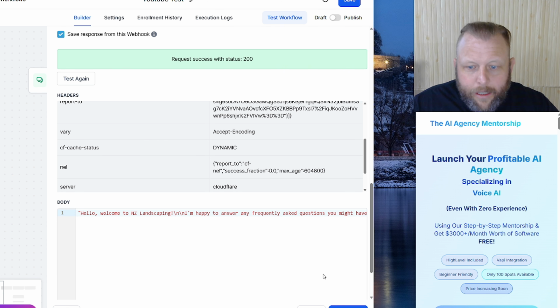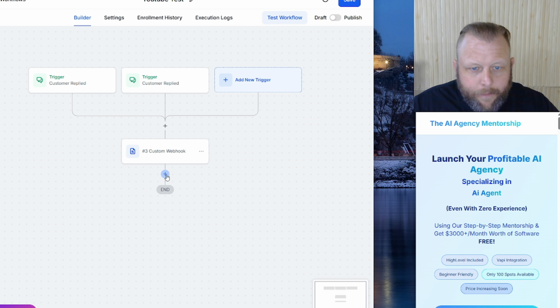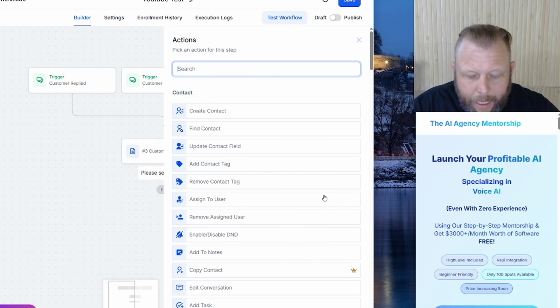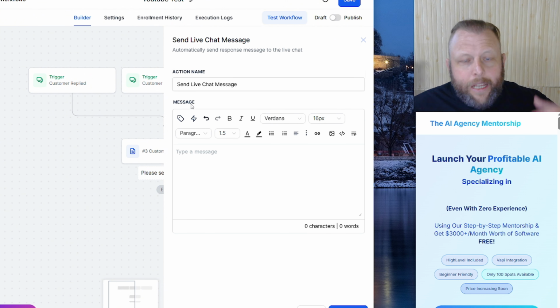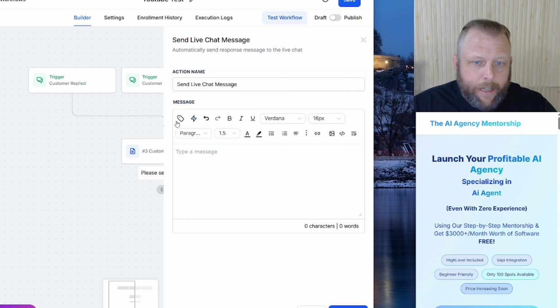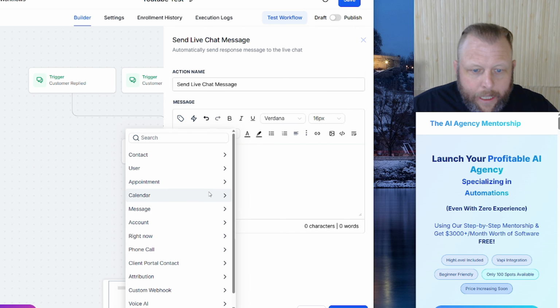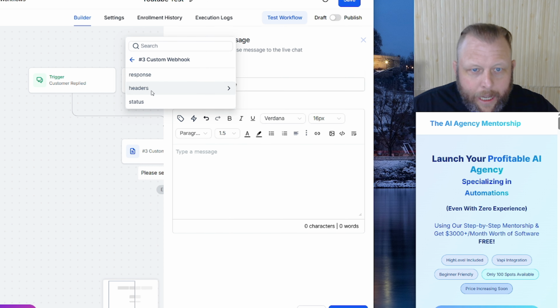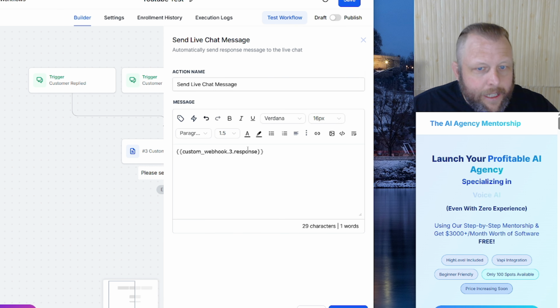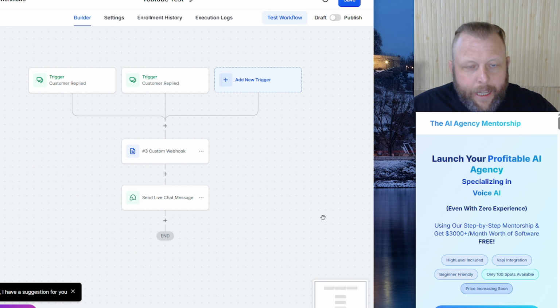So literally all we have to do is come in here and we're going to say this is going to be live chat because we'll test it out in live chat. If it's going to be Instagram, SMS, or whatever else, you're going to select that. So we're going to come through in here and you're going to say custom webhook, and custom webhook again, and it's going to be this response. And this is all it's going to be. Literally all it's going to be. We're going to hit the save button in here. Now the very last thing, we won't change the last thing. So we're just going to hit save in here. We're going to hit the publish in here.